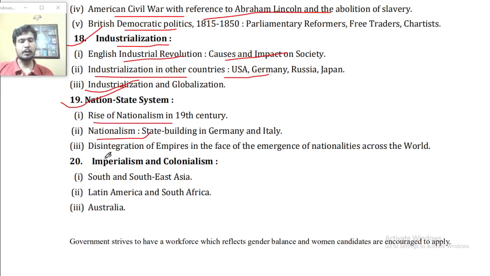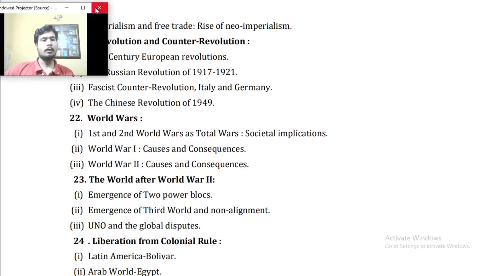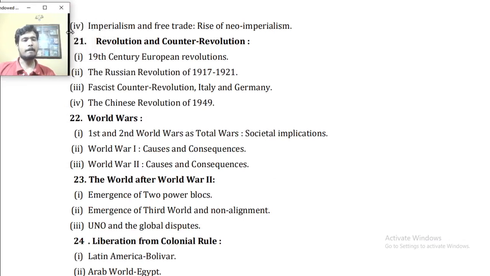state building in Germany and Italy, disintegration of empires in the face of the emergence of nationalities across the world. And point number 20, imperialism and colonialism: South and Southeast Asia, Latin America, South Africa, Australia. Imperialism and free trade, the rise of new imperialism.